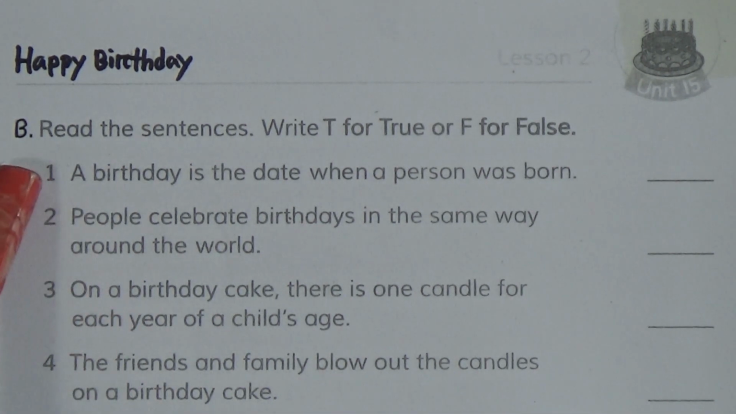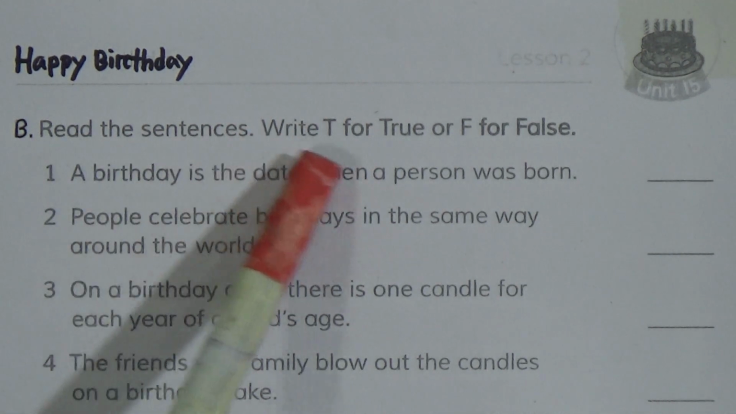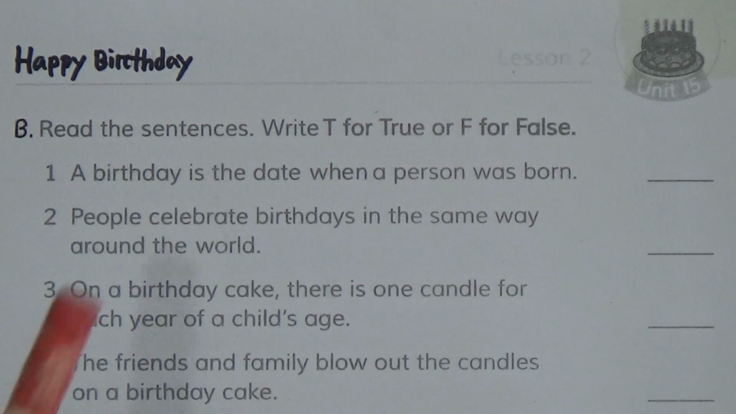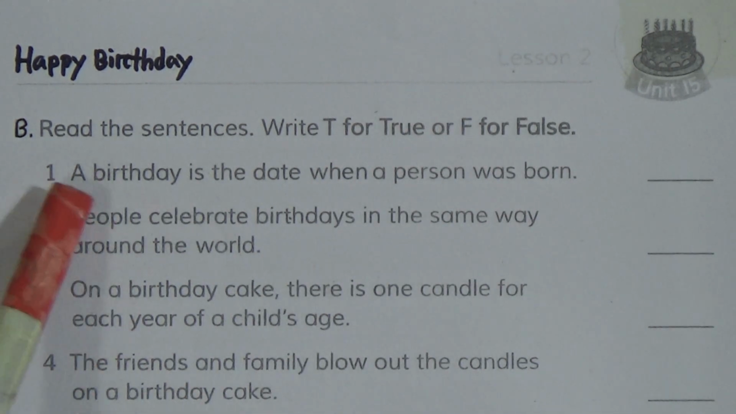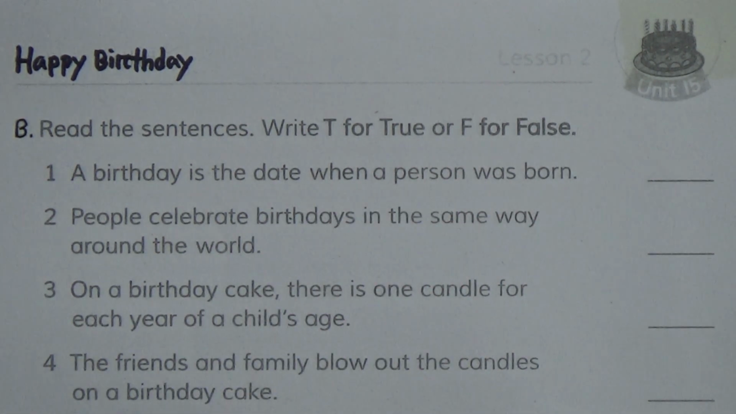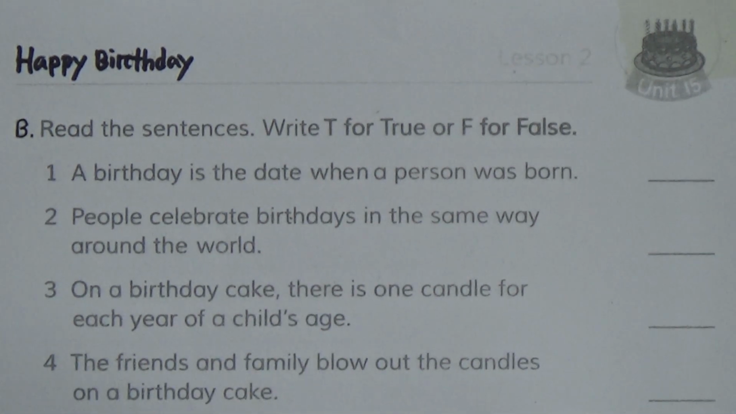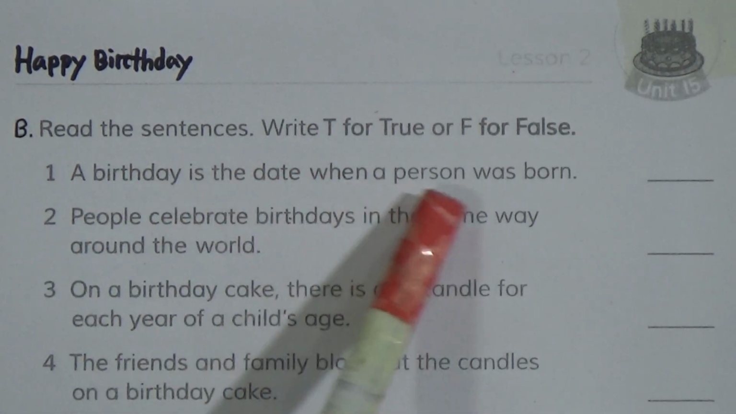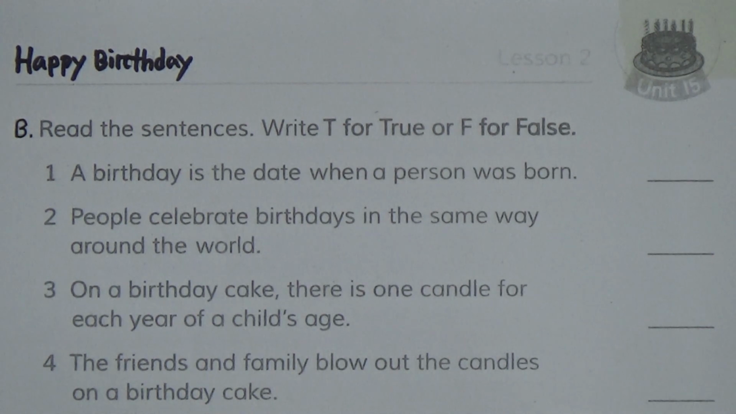Now we will solve some true false questions from this lesson, this unit. This is B. Read the sentences and write T for true or F for false. Number 1, a birthday is the date when a person was born. We have learned from the first paragraph of this unit that a birthday is the date when a person was born. So this is true. We will write down T for true.